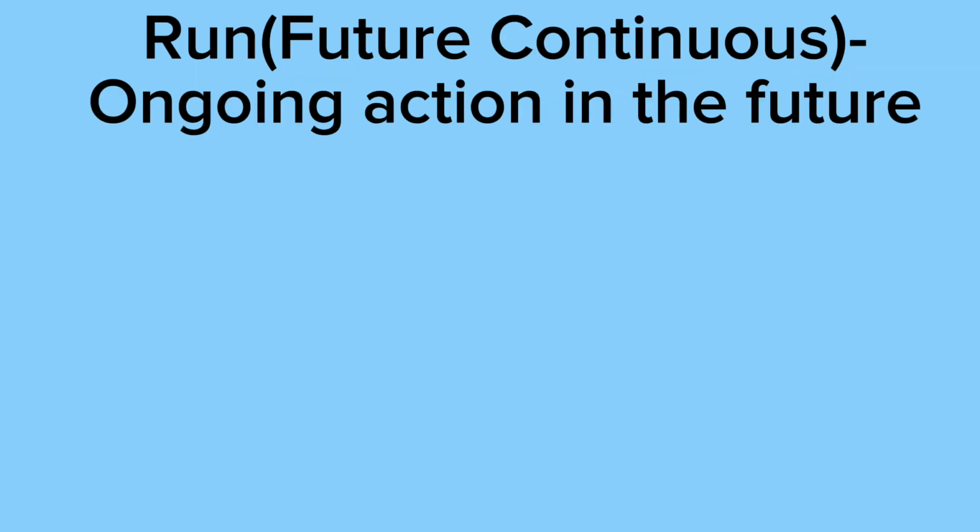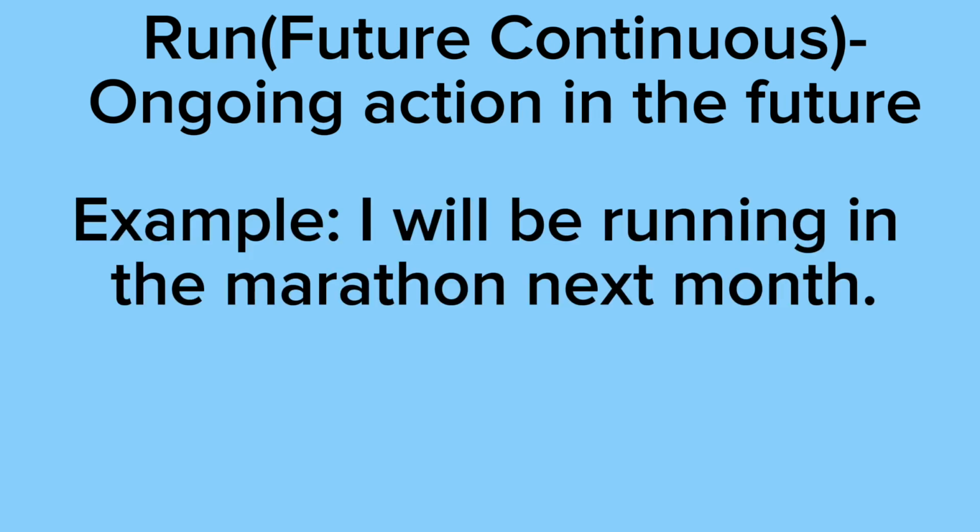Future continuous means it's an ongoing action in the future. Our example says, I will be running in the marathon next month. As you can see, this is an action that will be ongoing in the future. I will be running is something that will be ongoing.